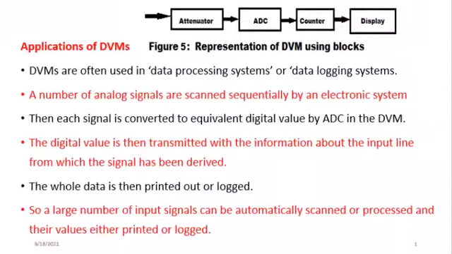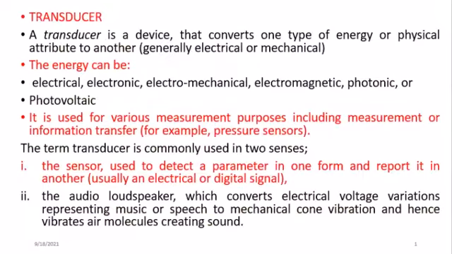Now the next thing is we look at the transducer, and the transducer is a device that converts one type of energy to another. Basically, in this respect, we are talking of a device that can change any form of signal to either electrical or mechanical form. But because we are looking at electrical measurement devices, we are concerned with those devices that will capture energy from one form into electrical form.